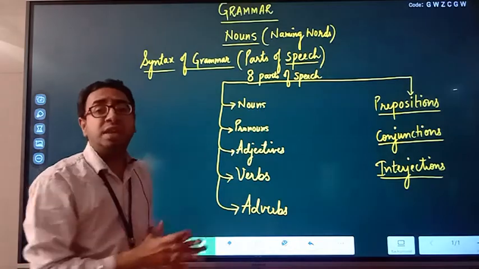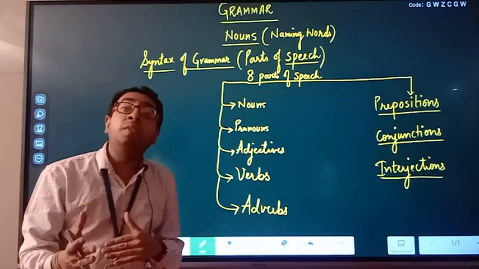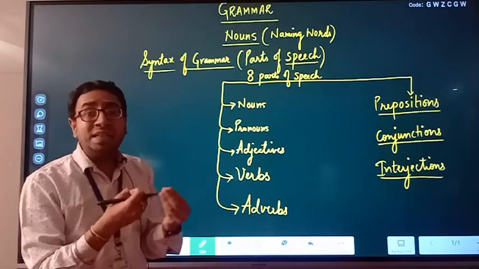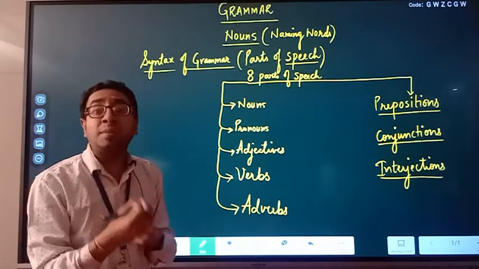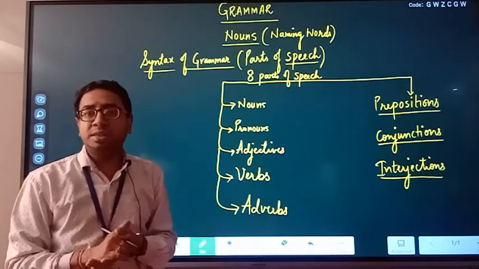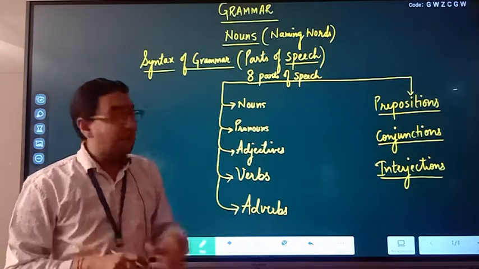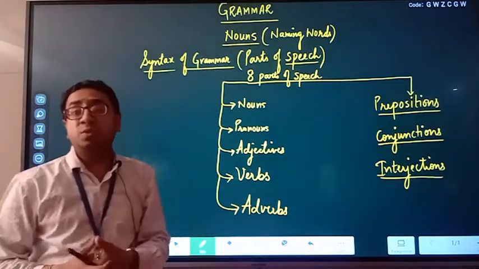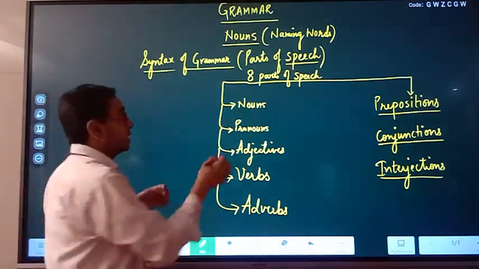Without them, the syntax of a sentence, or grammar, is not complete. That is why syntax of grammar and parts of speech are one and the same thing. Clear with this?